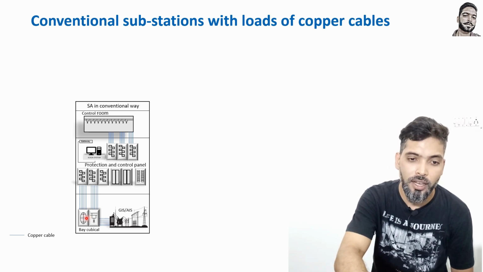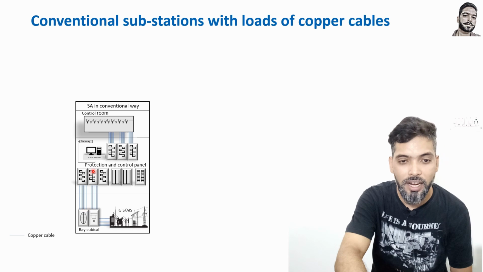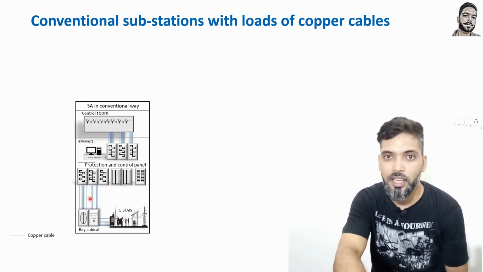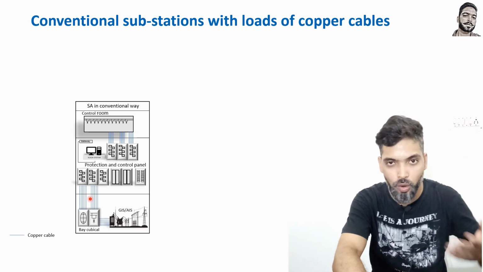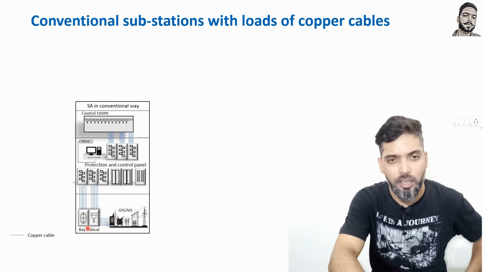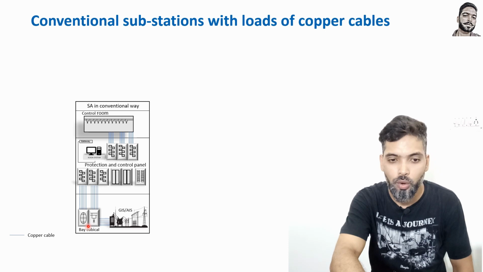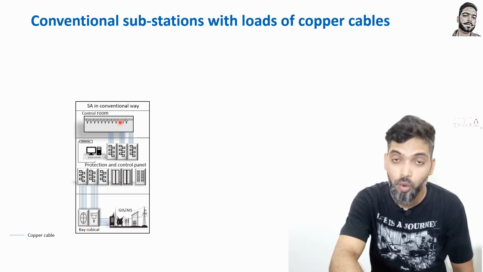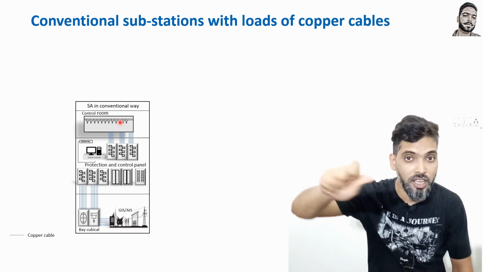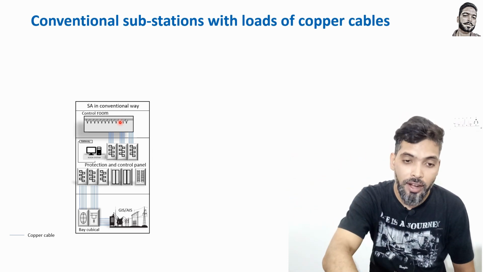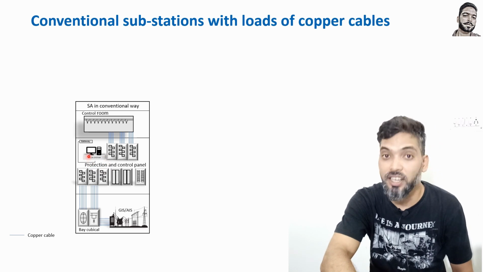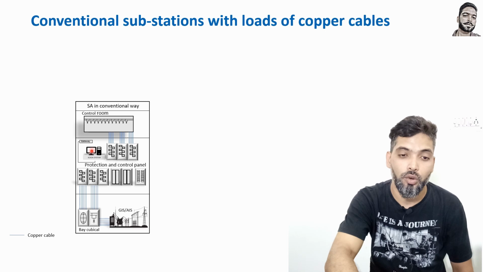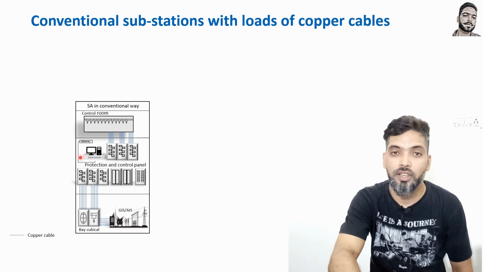From this panel it will come to your relay and protection panel. The relay and protection panels will always be in your control room, but the bay cubicle unit is sometimes in the switchyard or sometimes in your control room. From there, this signal will go to your control room, where you have manual switches and operation, and one connection will go to your HMI and SCADA also, and maybe from there you will get a connection to your gateway. That is what a conventional substation is.